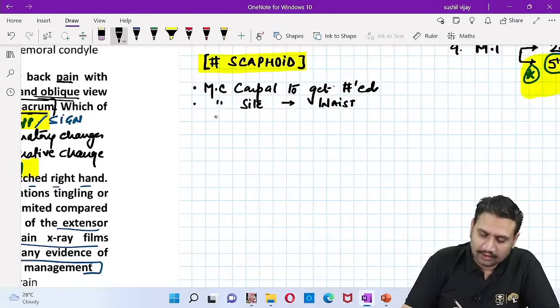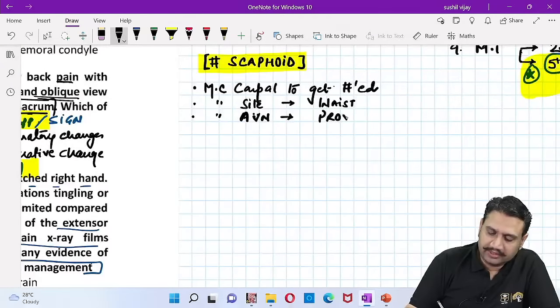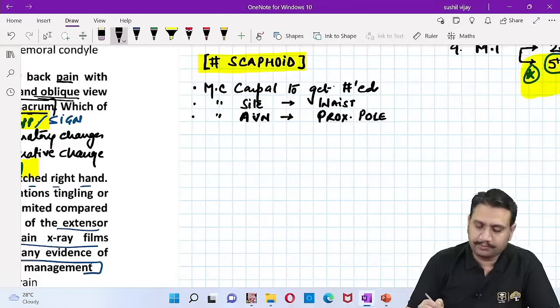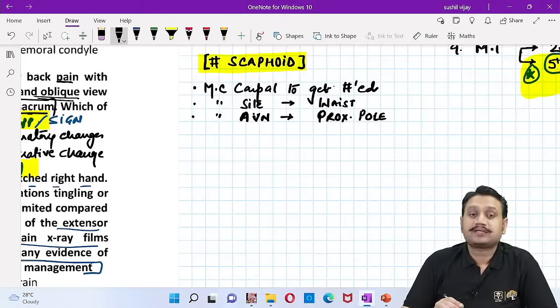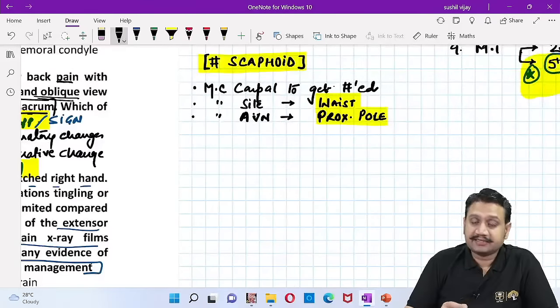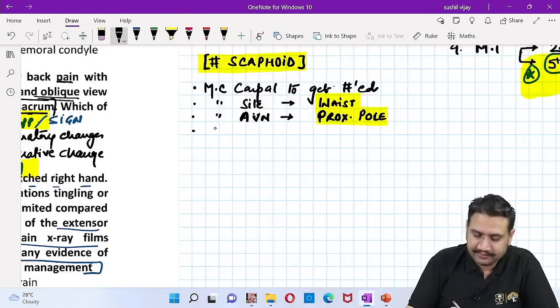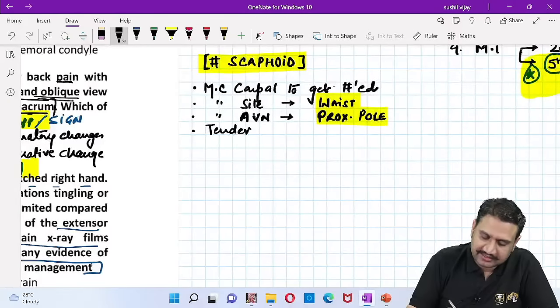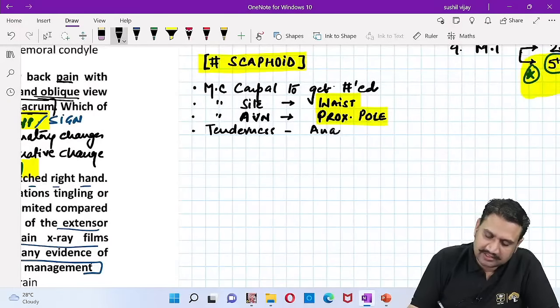If the waist is involved in a fracture, what is the most common site for avascular necrosis? Because we know the scaphoid has a retrograde kind of blood supply, isn't it? Therefore the area to get involved in avascular necrosis is the proximal pole. So: most common carpal to get fractured, site waist, and avascular necrosis at the proximal pole. Tenderness classically will be seen where? The classical site of tenderness after injury for the scaphoid is the anatomical snuff box.